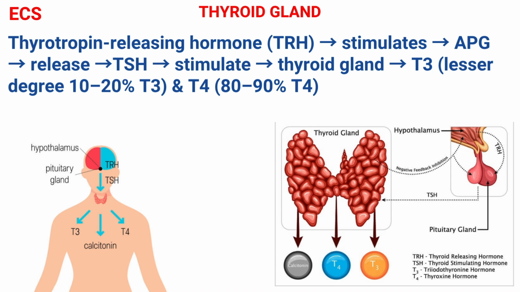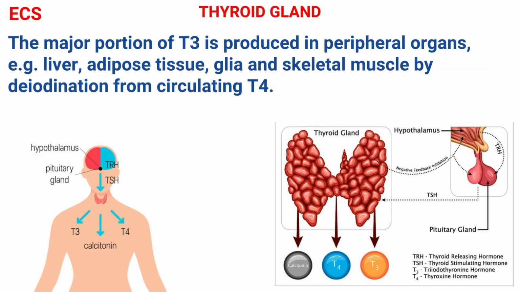Only 10 to 20% of T3 is produced from the thyroid gland. The major portion of T3, however, is produced in peripheral organs like the liver, adipose tissue, glia, and skeletal muscles by deiodination from circulating T4.